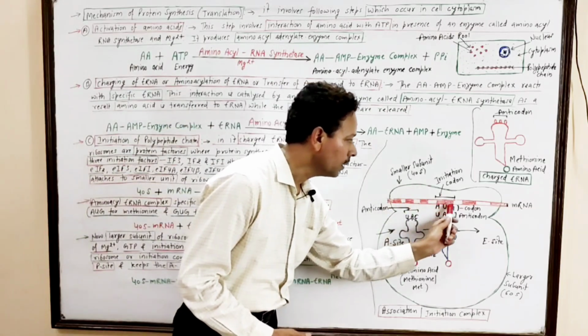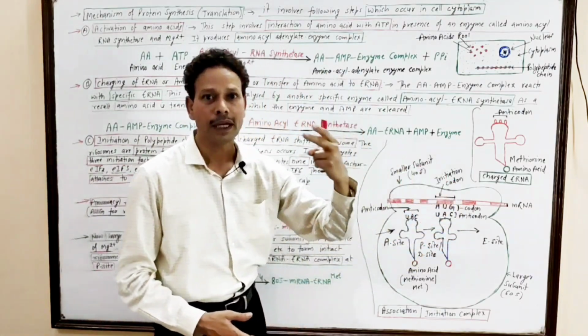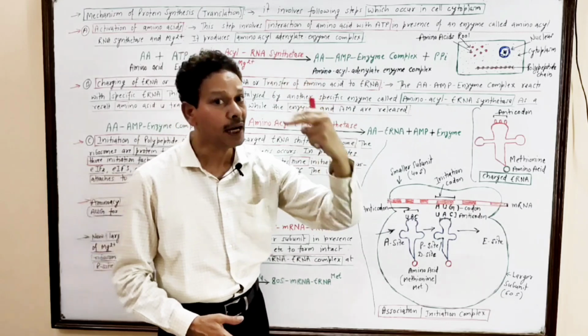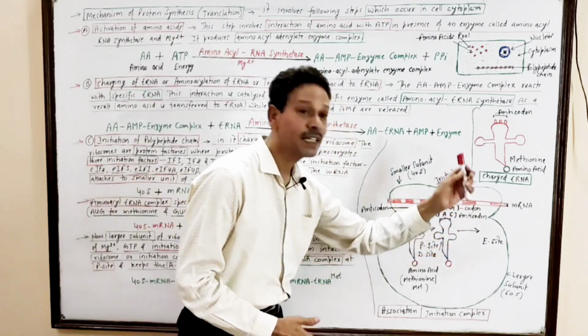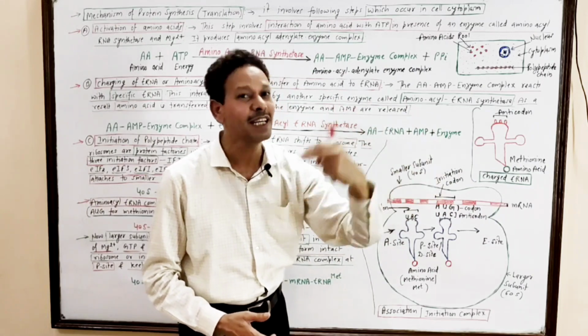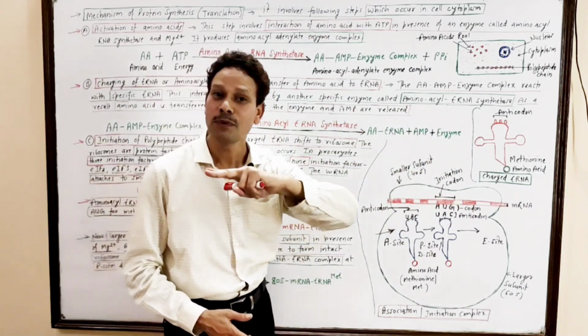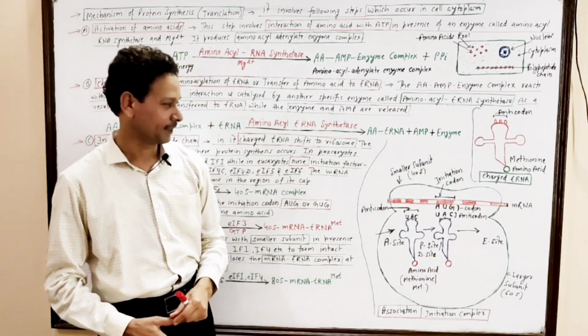This AUG codon specifies that the specific amino acid is methionine. When instead of this AUG, the codon is GUG, that codes for valine amino acid.